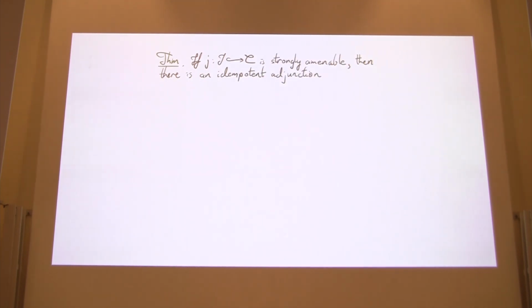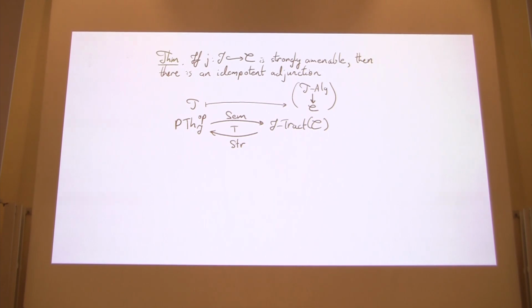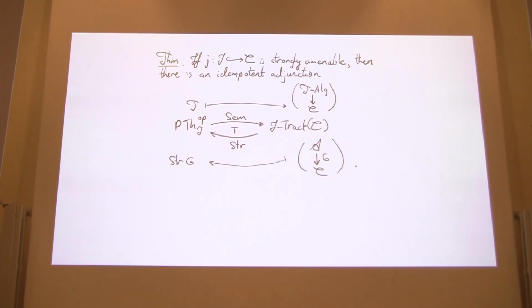But if we go to the stronger axiom, suppose that J is a strongly amenable subcategory of arities, then we obtain not just what we had in the previous step, but also the following idempotent adjunction between now the larger category of pre-theories and J-tractable V-categories over C. Again, this is defined in the same sort of way, the semantics functor and the structure functor.